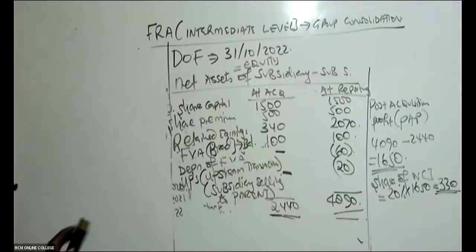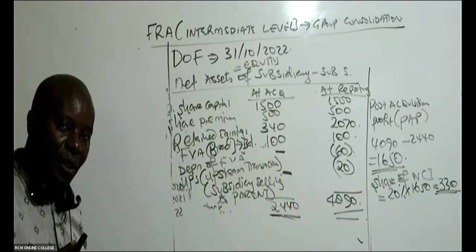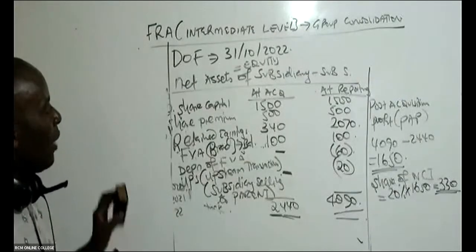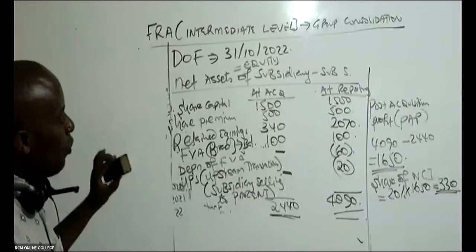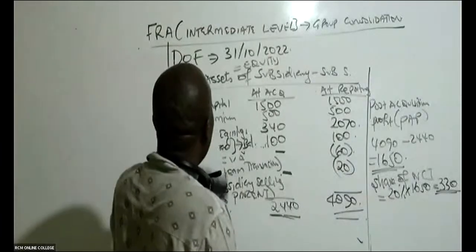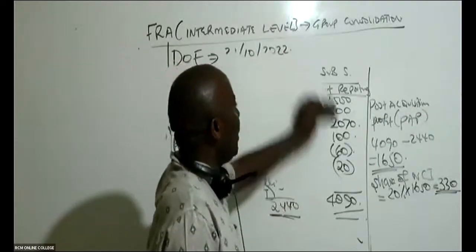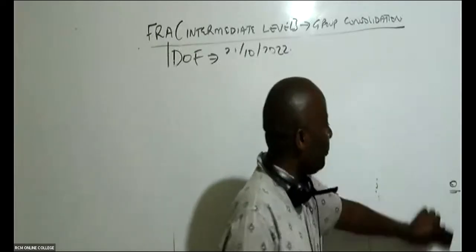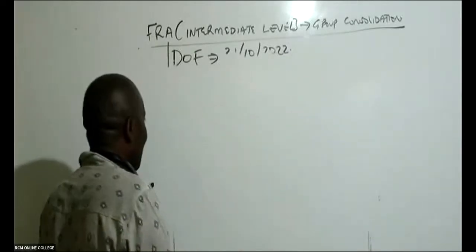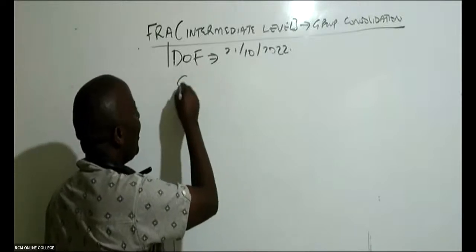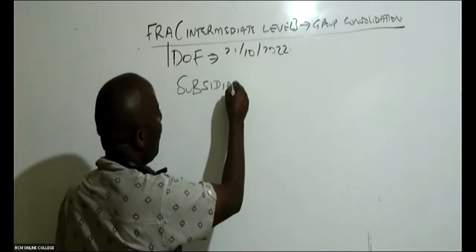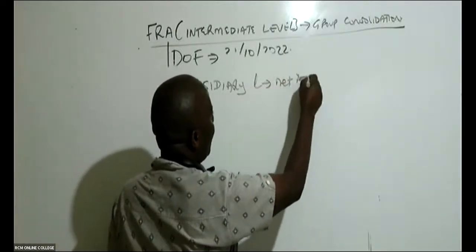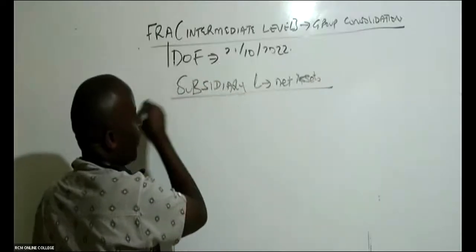Now then, ladies and gentlemen, remember I've got two subsidiaries. We have another subsidiary called L. Whenever I've got subsidiaries, I have to account for net assets of all the subsidiaries that I have. So you come and get here the net assets of subsidiary L. Here there are so many gifts to be given. Here there is a big gift of 500 bob. Subsidiary L, net assets of L. All right.